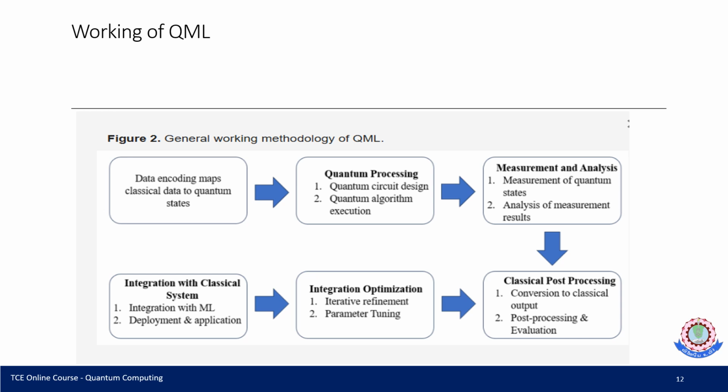The next is integration and optimization. We have to go for iterative refinement and parameter tuning. And last, we are going to combine with the integration with the classical system, integrating with the ML, and deployment and application. This is a general way of working with QML.